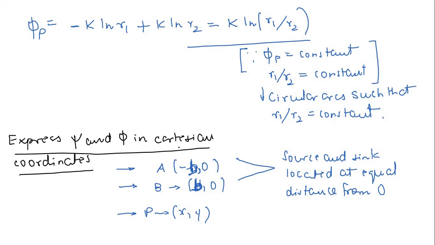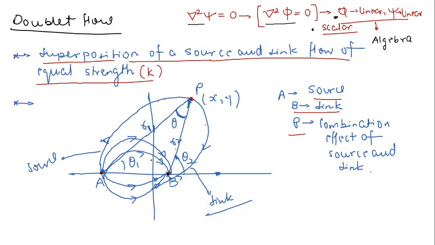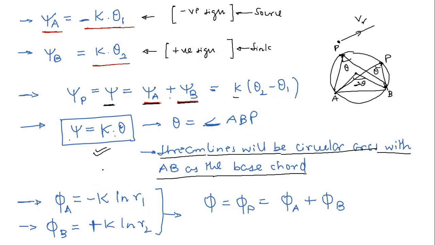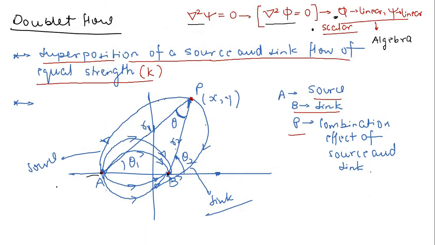So now what I'm interested in is to express this psi and phi in Cartesian coordinates. I will go through this very quickly. For expressing in Cartesian coordinates, it is very easy. That means you need certain dimensions along this x and y axis. So let us say at point A, I am considering that the point A coordinate is given by minus b, comma 0. Point B coordinate is given by b, comma 0.